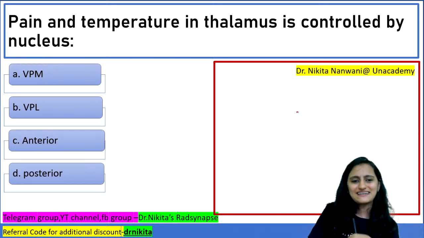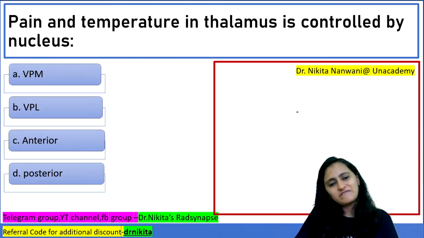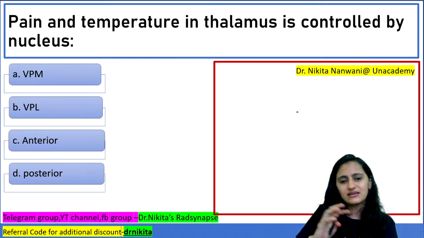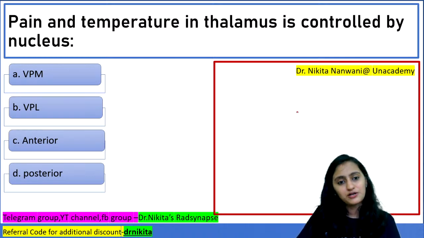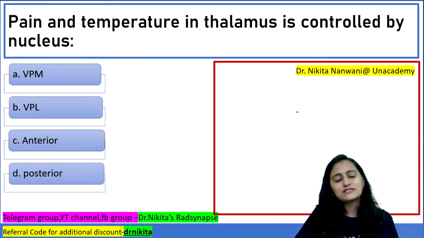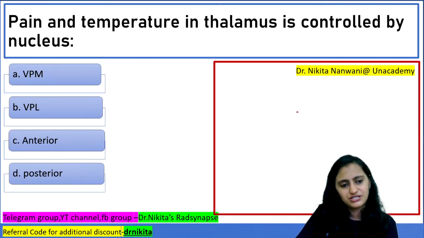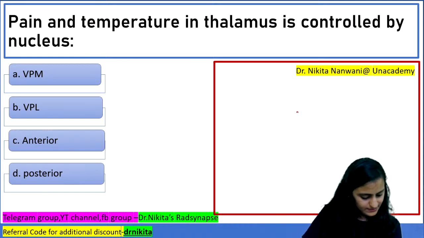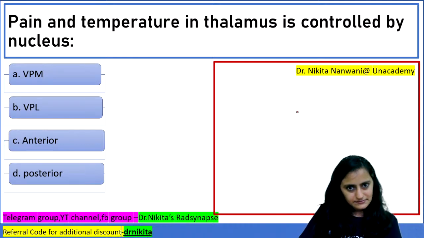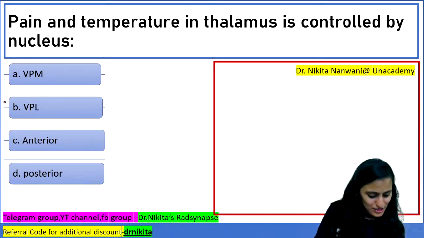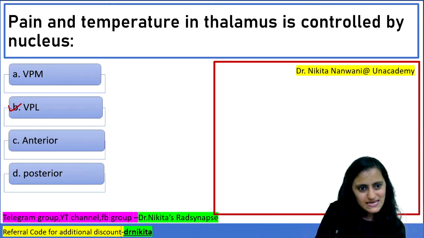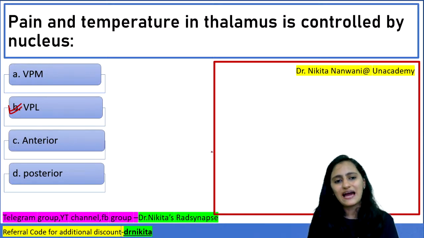This is like a pre-test assessment for all of you. Then we will see the connections in the thalamus, the inputs and the outputs. Pain and temperature in thalamus is controlled by which nucleus? Is it ventral posteromedial, ventral posterolateral, anterior or posterior? Okay, so the correct answer here is VPL, that is the ventral posterolateral.